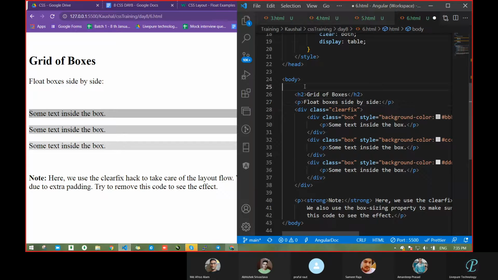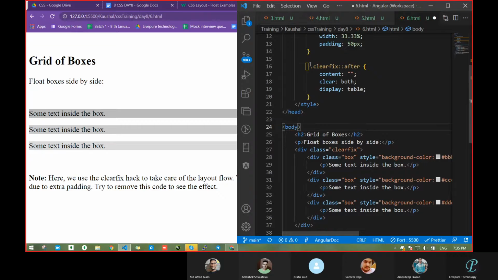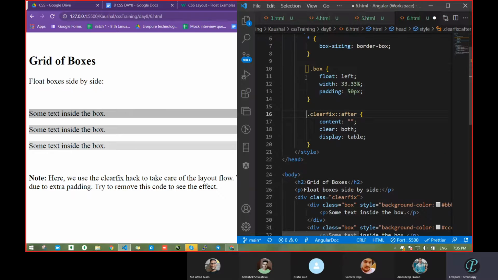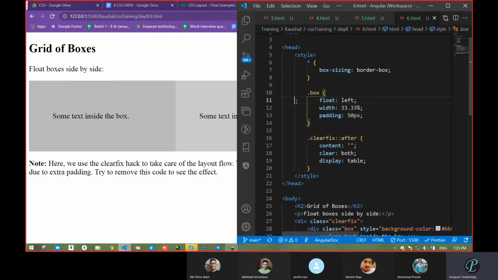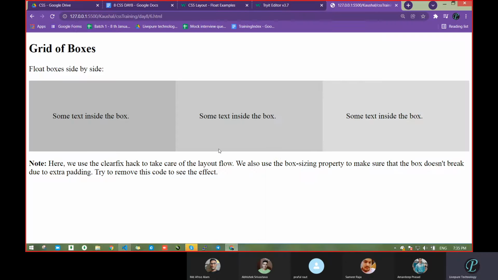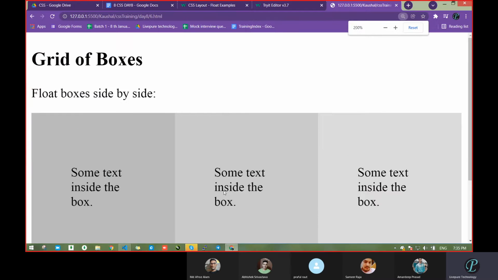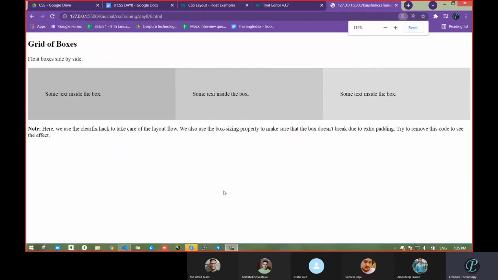Okay, this is clear. Fix board, then some box. In this case, what we had done, we had passed something, and now the box is coming in one line. This was already discussed. Correct or not? Anyone having an issue with this the first time? No issue, we already discussed. This is just an example.